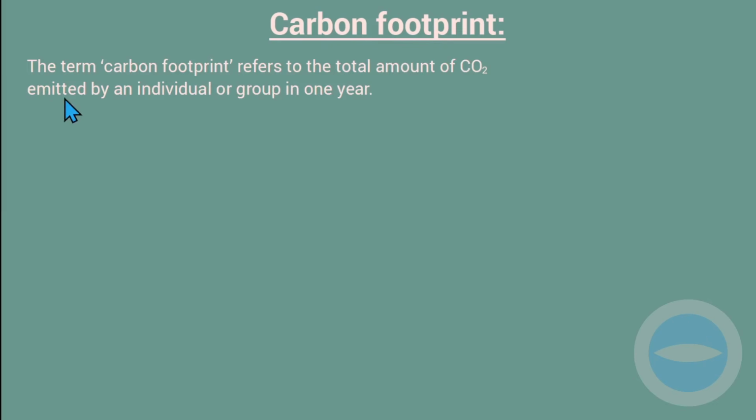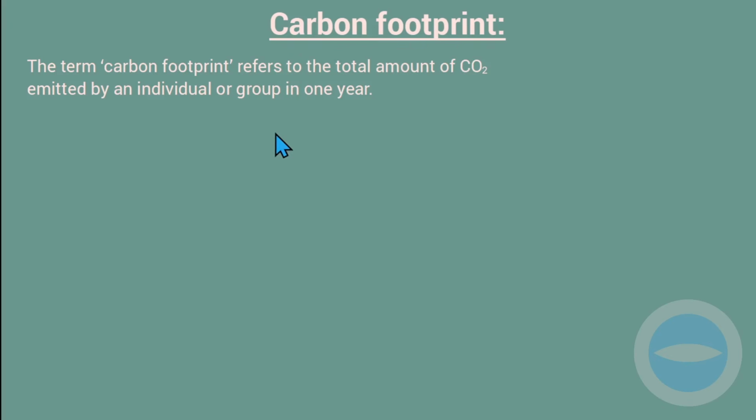So next up, let's see the carbon footprint. What is the carbon footprint? The term carbon footprint refers to the total amount of carbon dioxide emitted by an individual or group in a year. So for an individual or a group of people, the amount of carbon dioxide they release is called the carbon footprint.